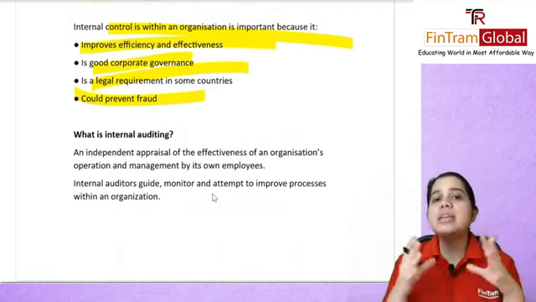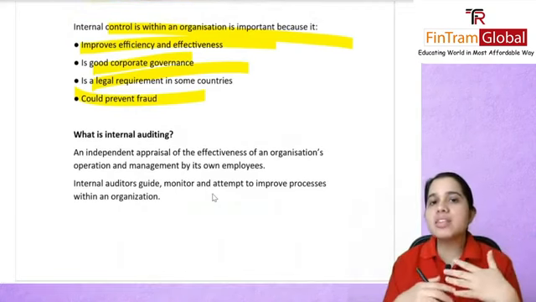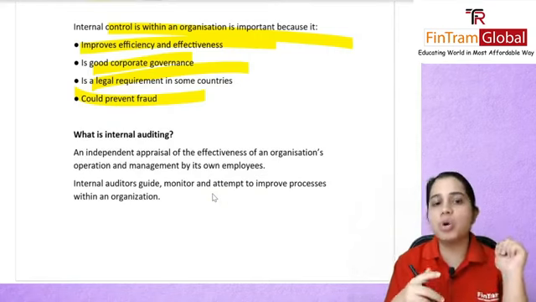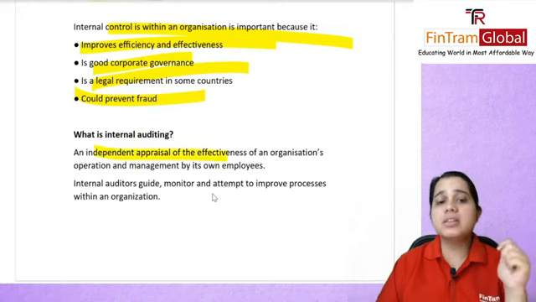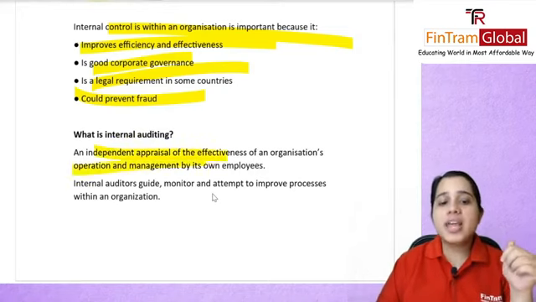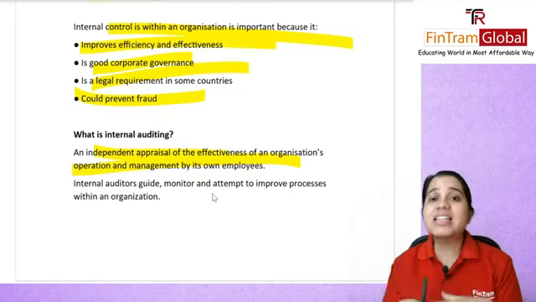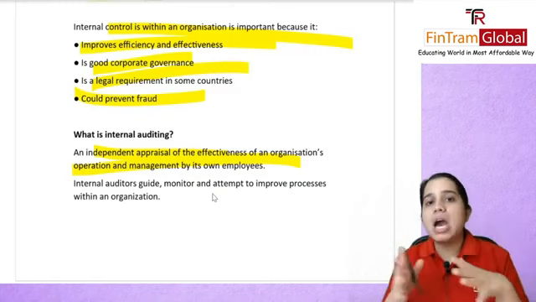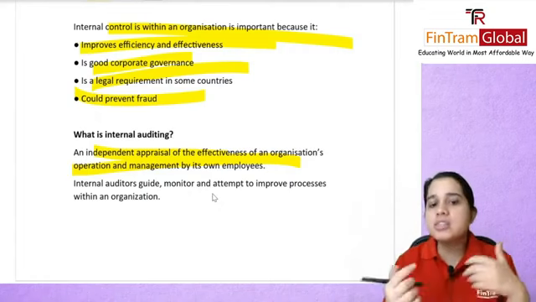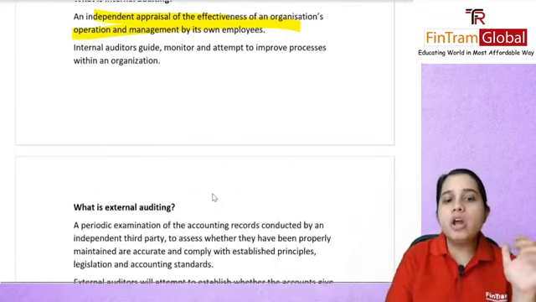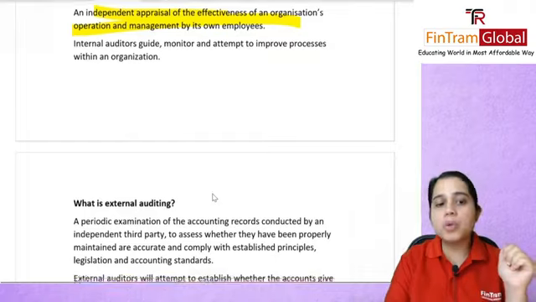Internal auditors are people who are employees of your organization, or you can even outsource this function to a third party. This is done by the independent appraisal of the effectiveness of your organization's operations and management. Basically, whatever internal controls you have, are they working fine or not, and the policies that you have, are they enough or not. All of that is something that the internal auditor is going to be looking at.